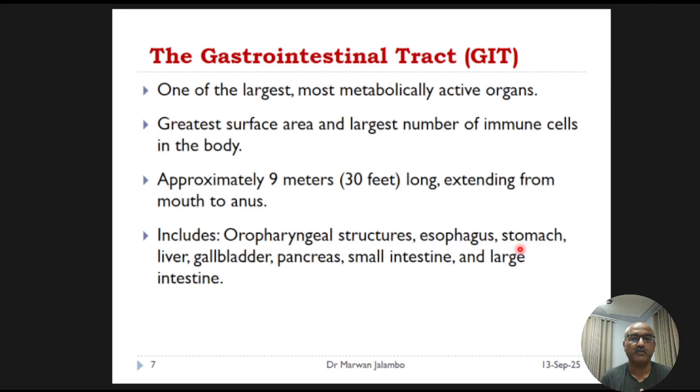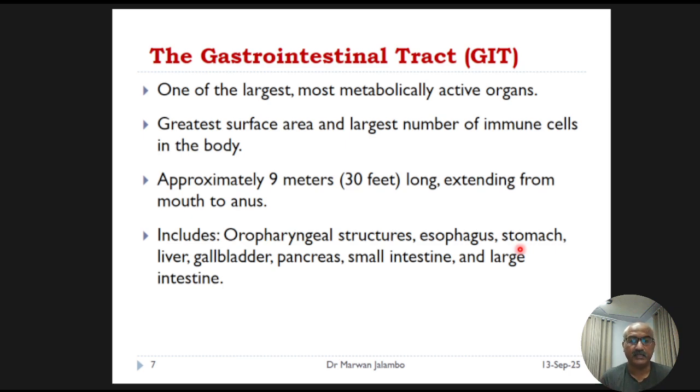This long tube, about 9 meters or 30 feet, stretches from the mouth to the anus and includes all accessory organs like the liver and pancreas that are critical for its functions.